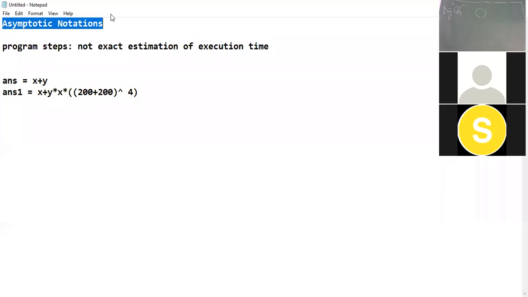Then the next notation which we will be studying is omega. It is denoted by this symbol. And the last notation which we will be studying is theta.